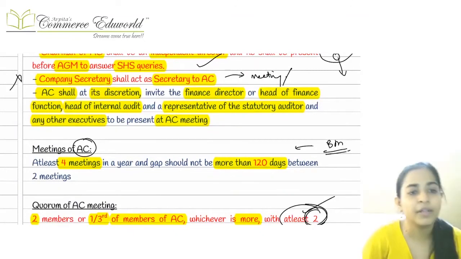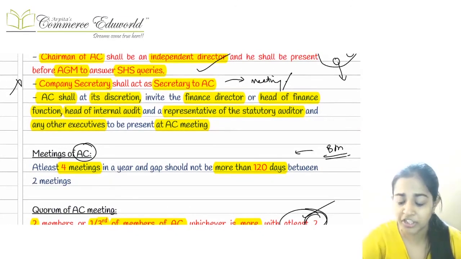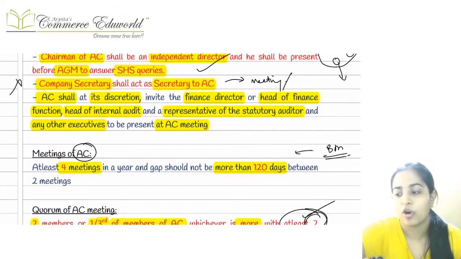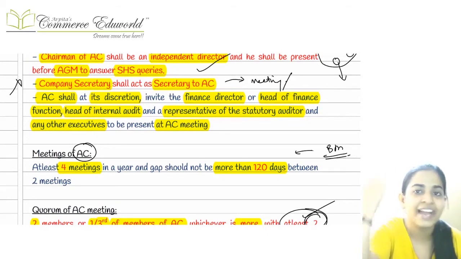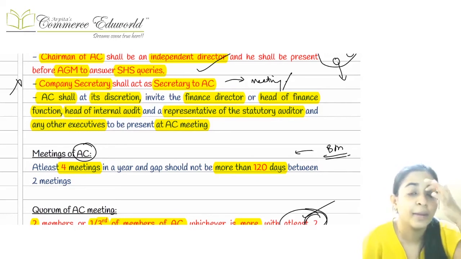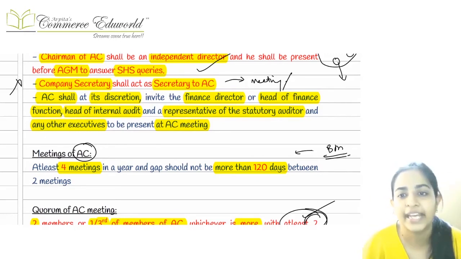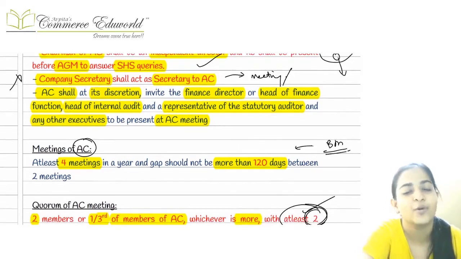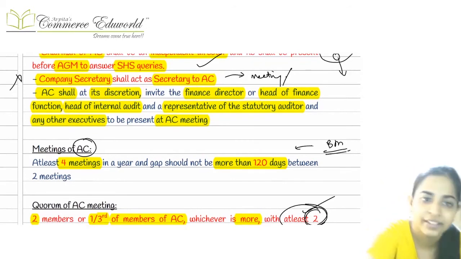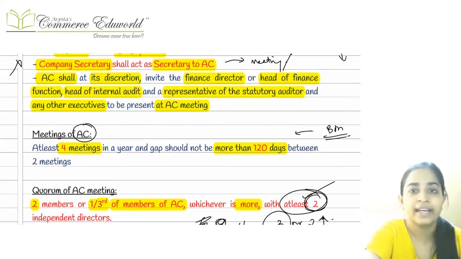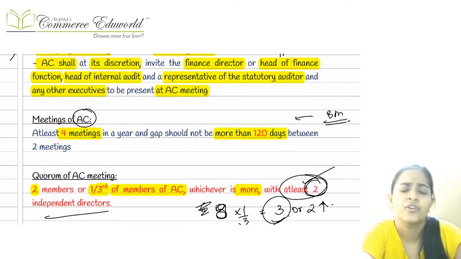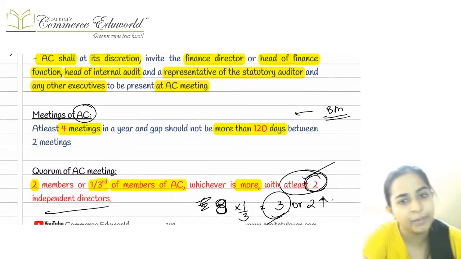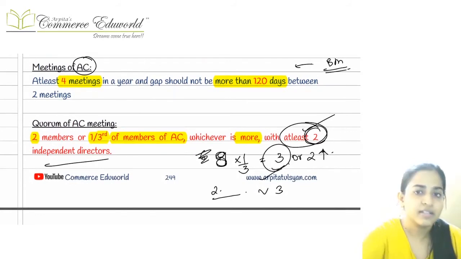And the chairperson of this audit committee has to be an independent director, because we have to exercise a high level of independence in this committee, and he will be present before the AGM to answer all the queries raised by the shareholders. The company secretary will act as the secretary of this audit committee also, that is, calling for the meetings, issuing the notices, etc. That will be the work of that secretary.